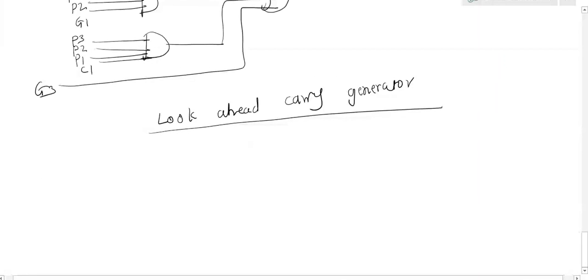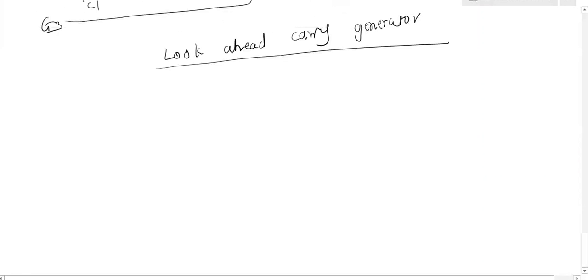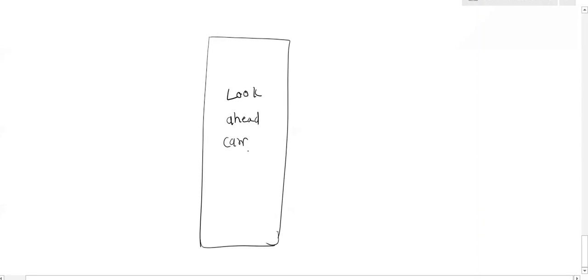Now this look ahead carry generator we can use in our full adder, the parallel adder, to perform the addition. Clear? Now how can I use it? Let's say this is my look ahead carry generator. What inputs does it require?